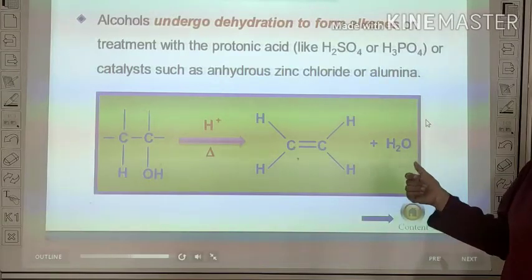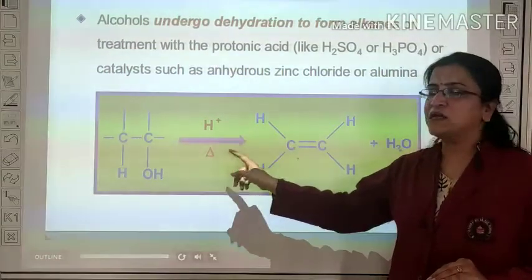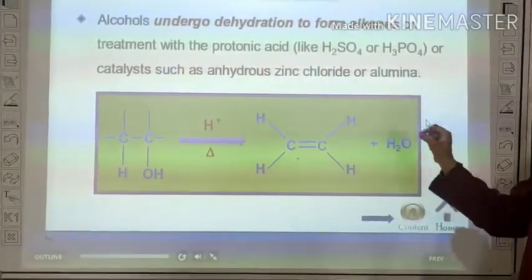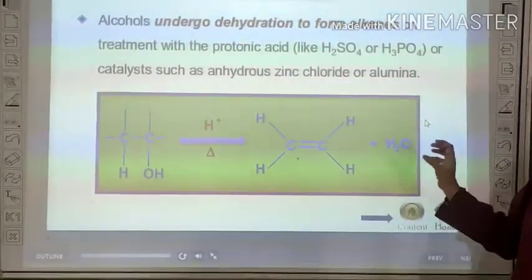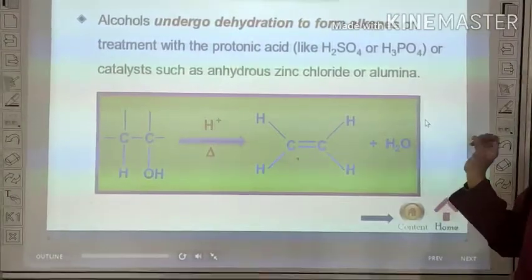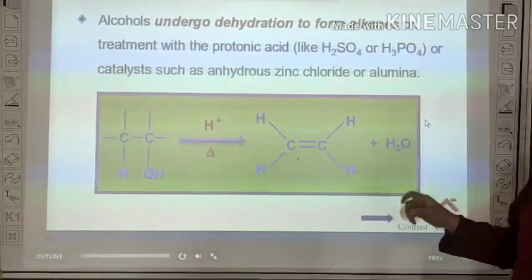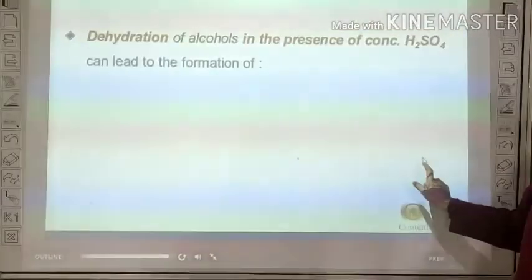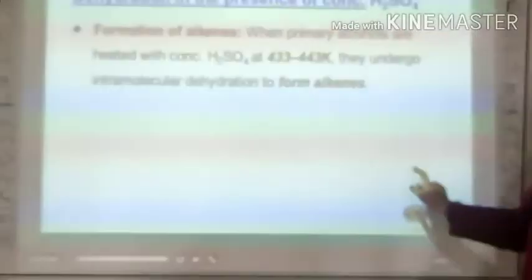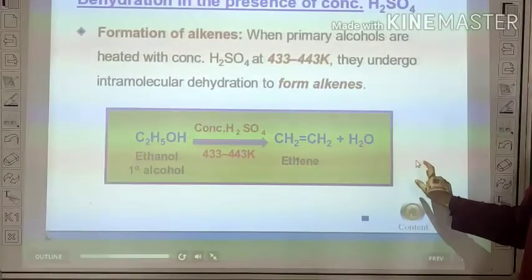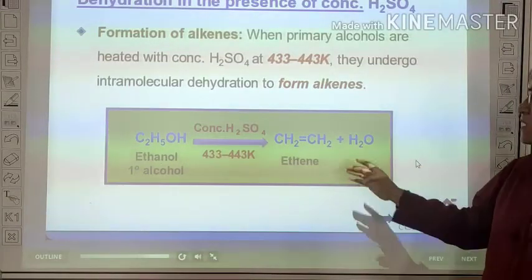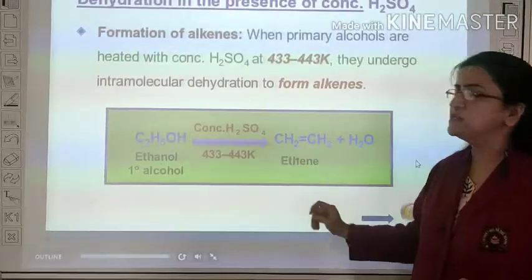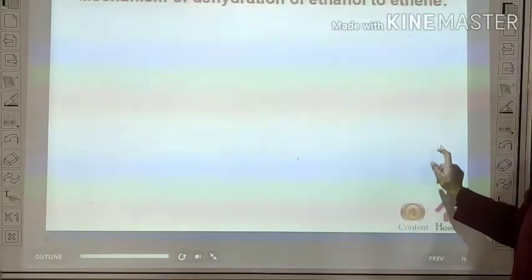Now the next is the important topic. If dehydration of alcohol takes place in the presence of zinc chloride or alumina, where zinc chloride and alumina act as dehydrating agents, then alkene is formed. So here ethene is formed from ethanol in the presence of concentrated sulfuric acid.